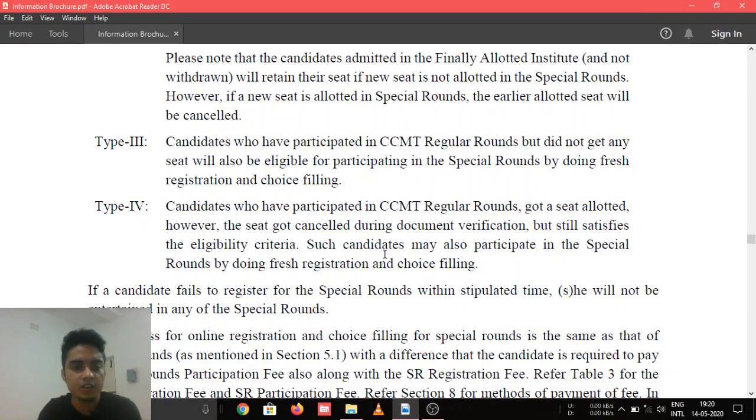And type 3 are those candidates who participated in CCMT regular rounds but did not get any seat. Suppose you participated in regular rounds but did not get any seat as per your choice filling, you will also be eligible for the special round. And type 4 are those who participated in regular rounds, got a seat, but their seat got cancelled at the time of document verification. Suppose there were some issues in your documents, so your seat got cancelled, but you can again participate in this special round, but make sure that you have all the documents in order.